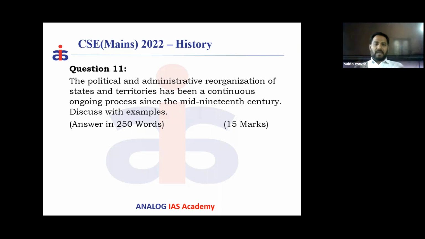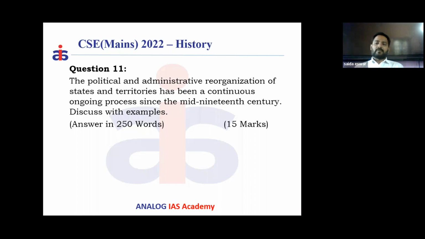Now we have to highlight these states. It is all about the reorganization of states and territories at the global level. When it comes to India, in the Indian dimension, you need to highlight these changes from 1857 onwards.